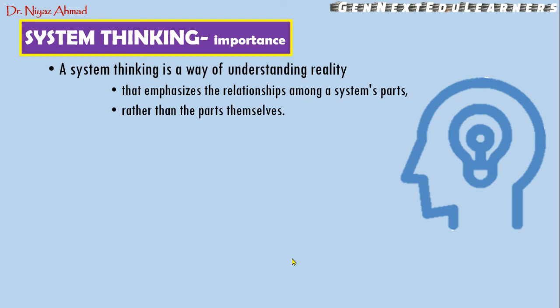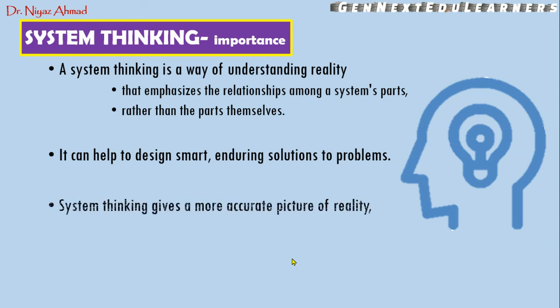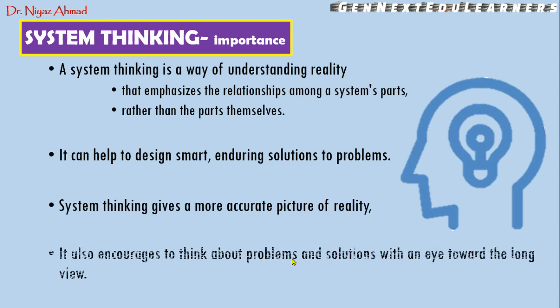But systems thinking helps to understand the reality, and it emphasizes the relationships among the system's parts rather than the parts themselves. So here we are trying to see the relationships or interactions between these parts rather than the parts themselves. It can help to design smart, enduring solutions to the problem. Systems thinking also gives a more accurate and very clear picture of reality.